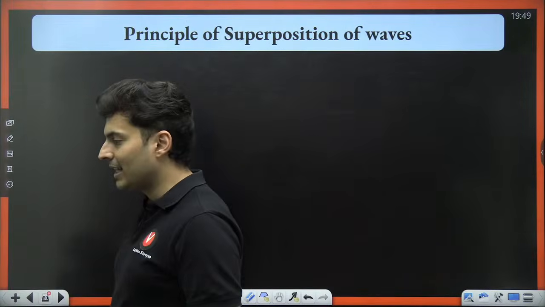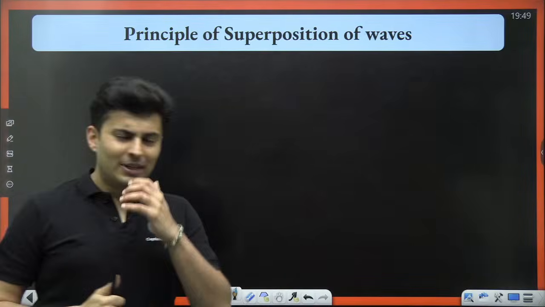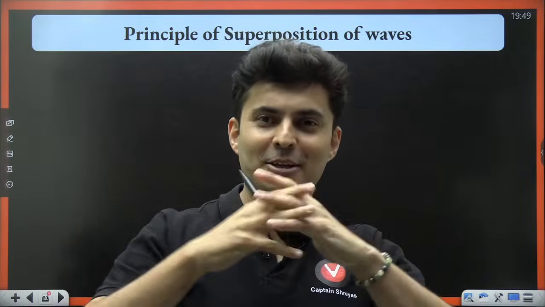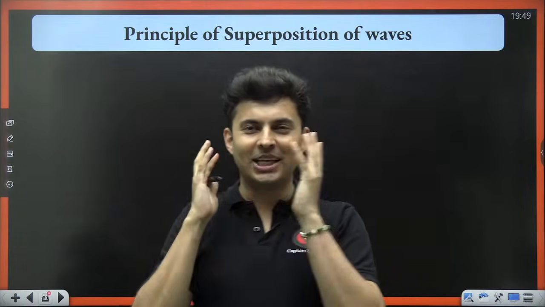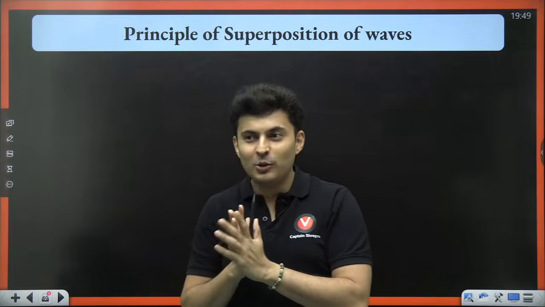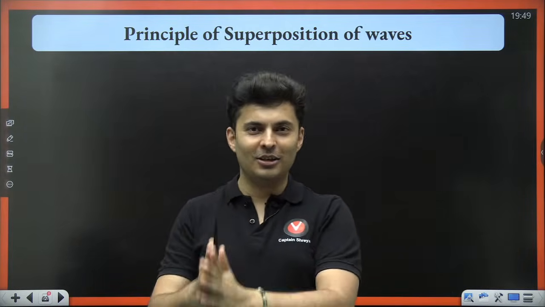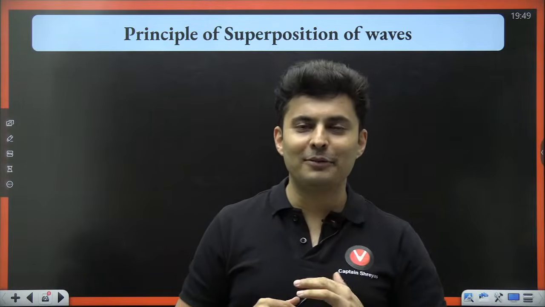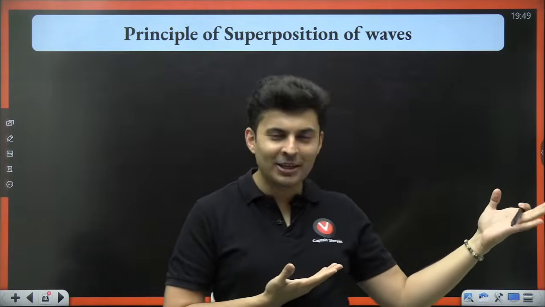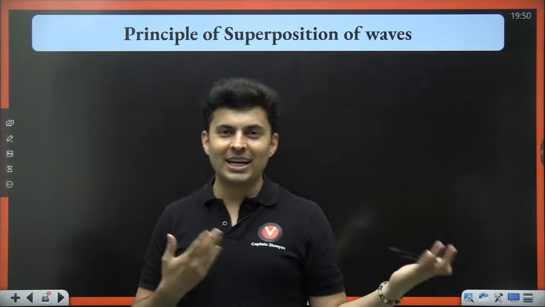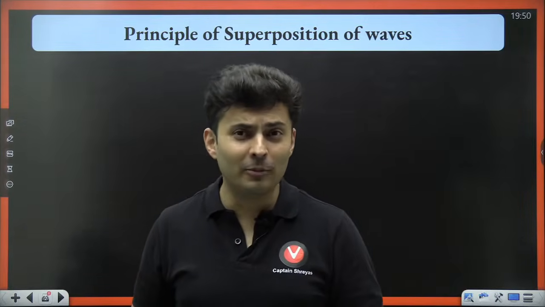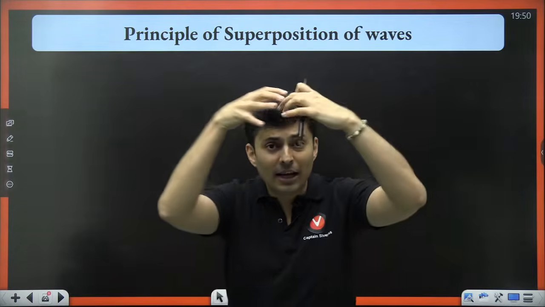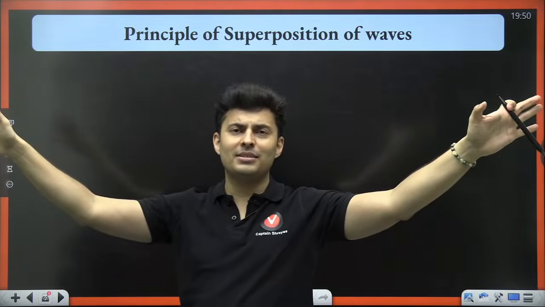What does this exactly mean? When I say superposition, it means both things are combined together to give you the total effect. Imagine you get very few marks in your mock test. Your teacher scolds you. Then on the way back, your friend is mocking you: hey, see, I got nice marks, you are getting so low marks. When you reach home, your parents also scold you.